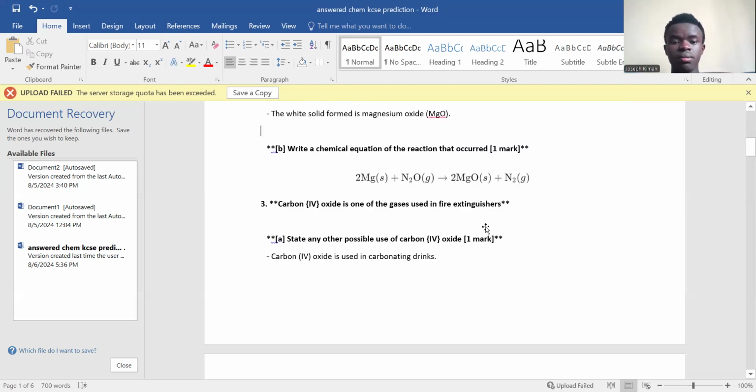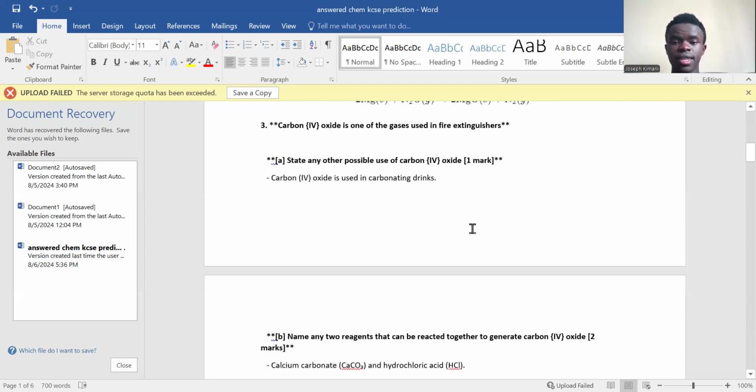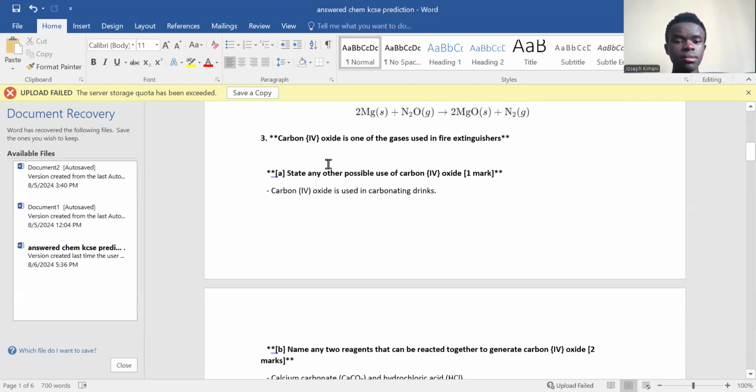Now, number 3: carbon dioxide is one of the gases used in fire extinguishers. State any other possible use of carbon dioxide. So, apart from being used in fire extinguishers, you also use carbon dioxide in carbonated drinks or preservation of drinks. I remember when you open a soda, guys, you have taken a soda, obviously, there's that whizzing sound that comes out. That's carbon dioxide that is used in preservation.